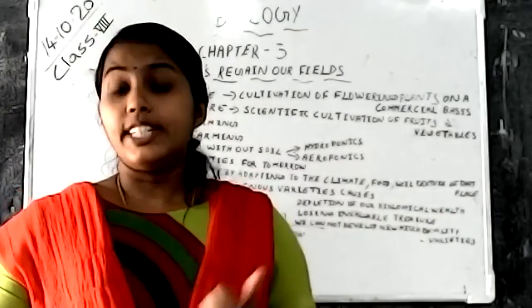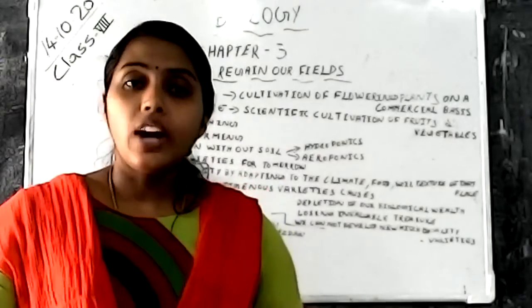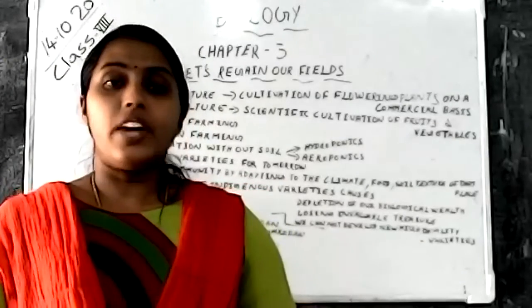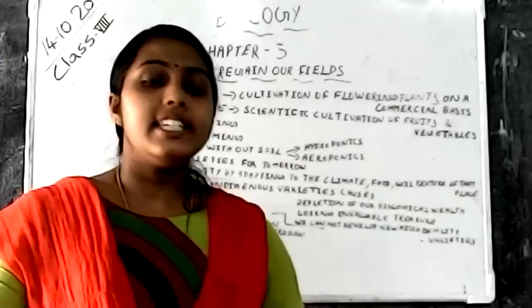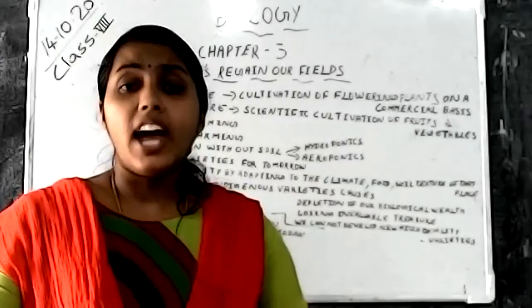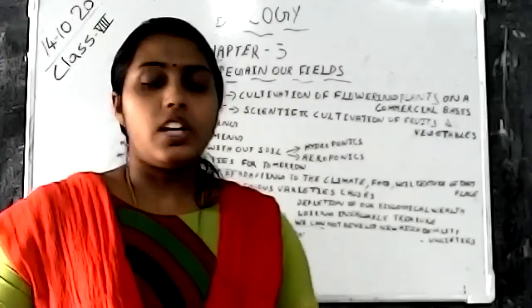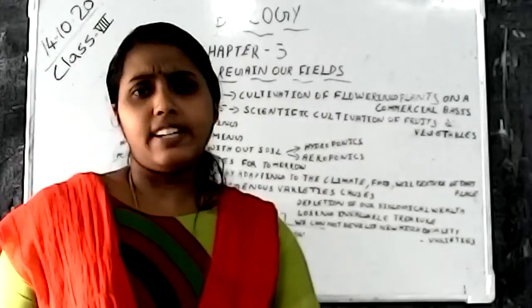That is the native varieties. And these native varieties are also known as indigenous varieties. Okay, native varieties is also known as indigenous varieties. But nowadays, these indigenous varieties are extinct from our earth or on the verge of extinction.